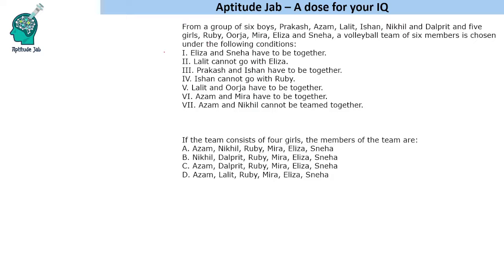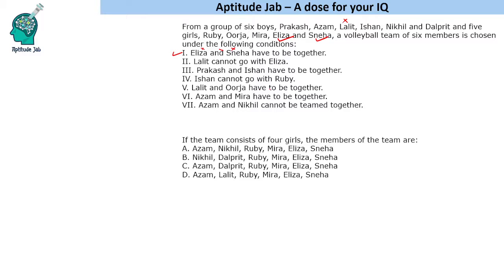Now if you read the very first statement, it says Eliza and Sneha have to be together. If I do not select Eliza and Sneha, I will be left with only 3 girls. So that means they will be selected. So Eliza and Sneha will be selected. Okay. Now Lalit cannot go with Eliza, so Lalit will not be selected. Now we have to select 2 out of these 3.